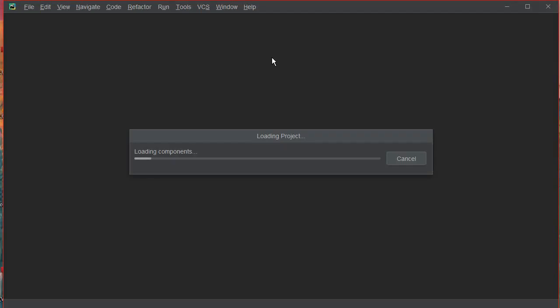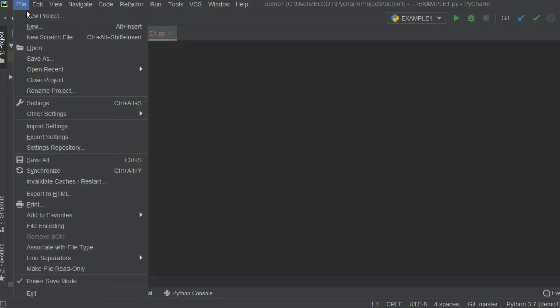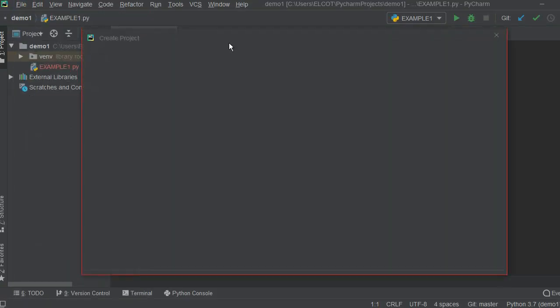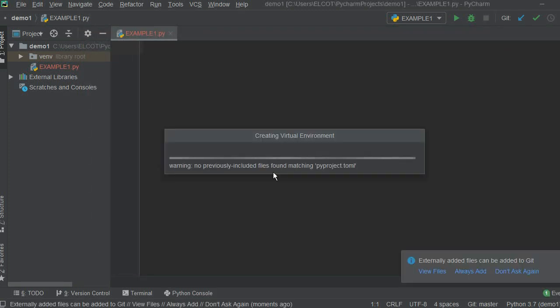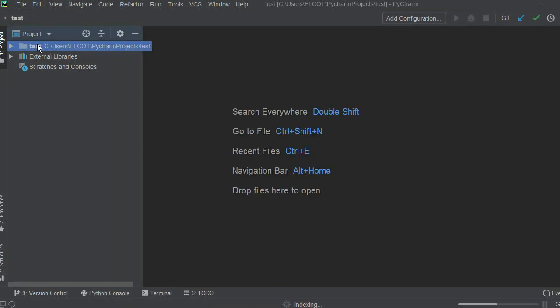Here first we need to create a project. So click on File, New Project. Here you have to give the project name. Make sure it is valid. Here I am going to give test. Click on Create. It will take some time to build the environment. See, the project was created with the name test.